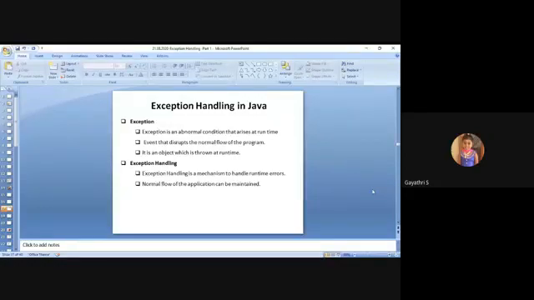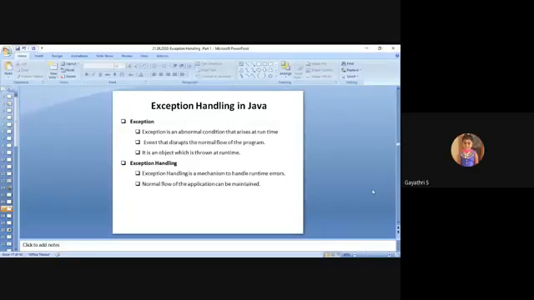Exception is an abnormal condition that arises at runtime. So we can also give the definition as an event that disrupts the normal flow of the program. You can choose any one of the definitions. Your choice. And you can also call it an object which is thrown at runtime. So these are only a few definitions of exception.